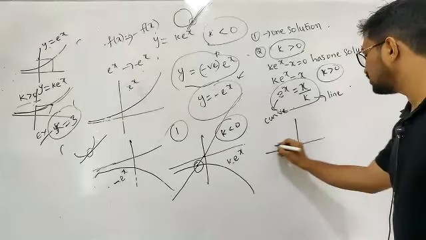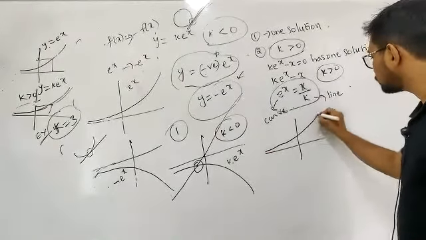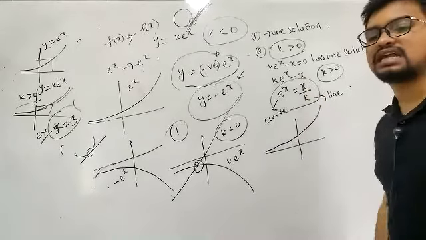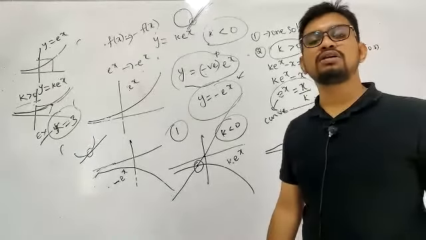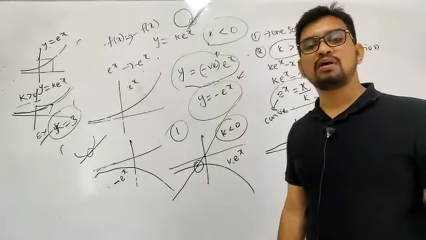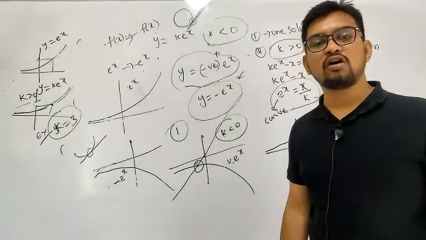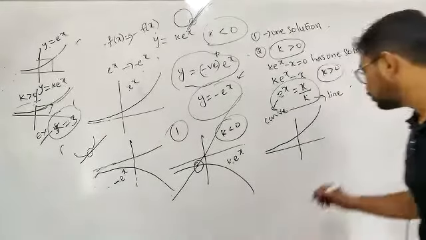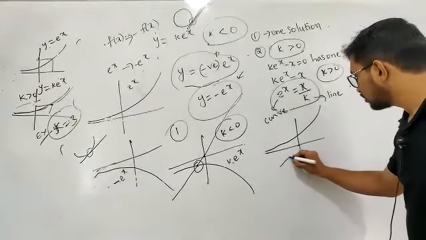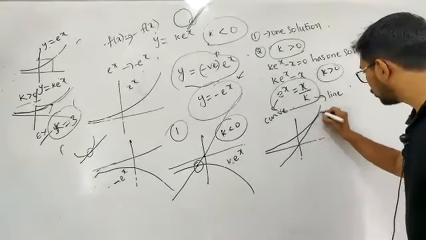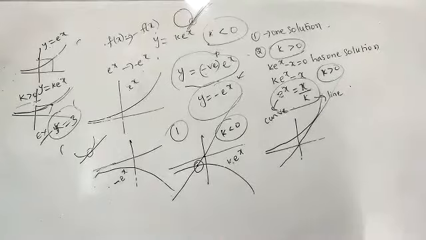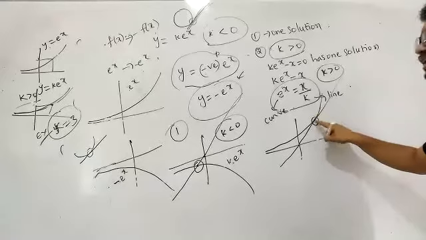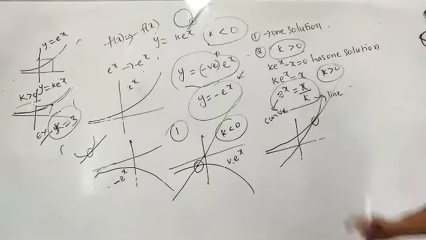You observe, you know the e power x graph. And this line is y is equal to x by k, a straight line. y is equal to mx is the form you know: a straight line passing through the origin with a slope of m. The curve is something like this, and the line is on this. Now if this is intersecting at one point, this line must behave as a tangent at this point.